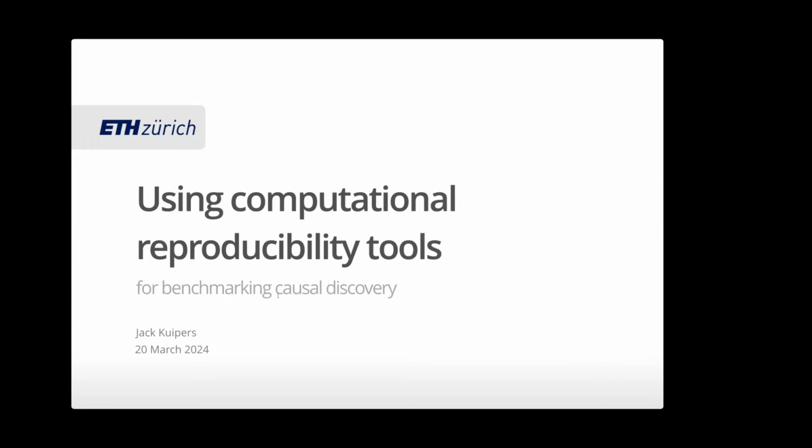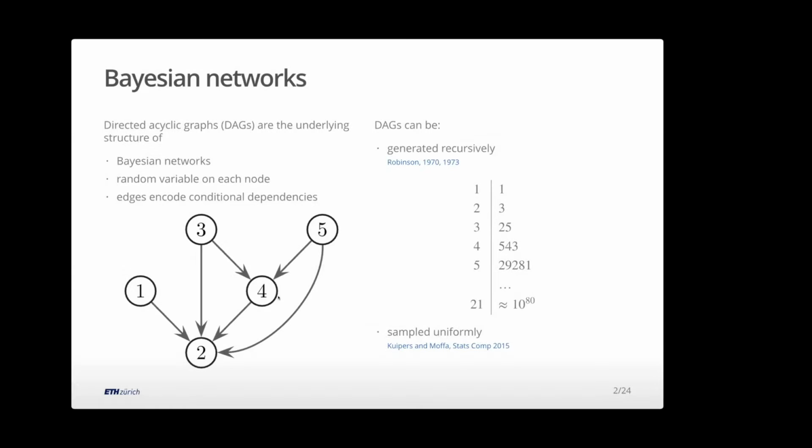So to set the scene, a causal diagram, in the old days, was known as a Bayesian network. So these are directed graphs. In the sense of graphical models, we have a graphical structure. The nodes are random variables, or if we look at data, these are the data we observe, we measure. So each node would be one measurement. Say if we look at gene expression, each node would be one gene, and the value on that node is the measured expression for that observation.